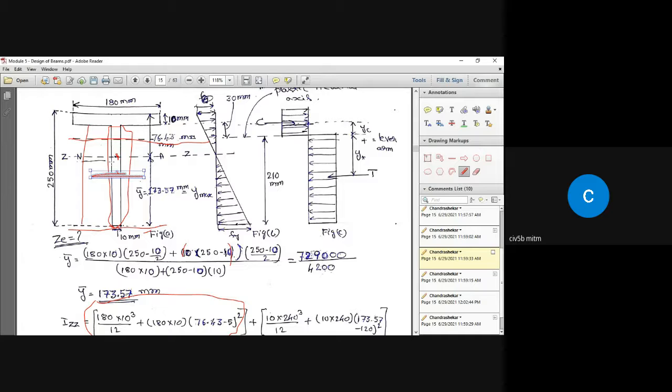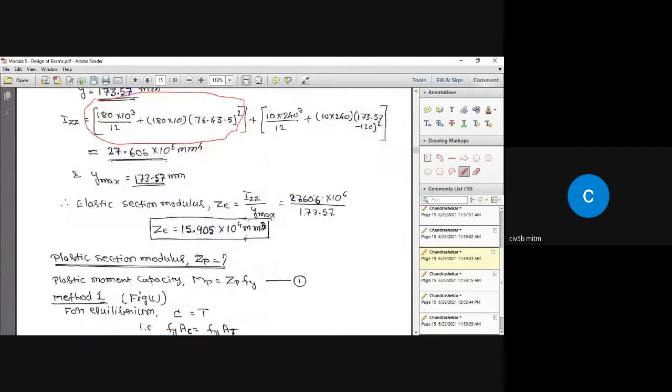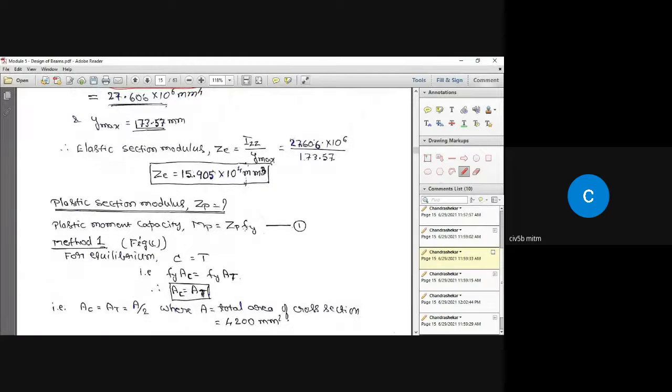In case of rectangular section, you don't see the difference because, because of symmetry, the neutral axis does not get shifted. Plastic neutral axis stands where the elastic neutral axis is. Is it clear to you? So going further,